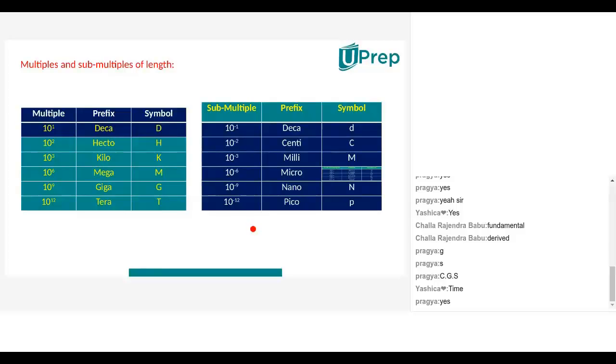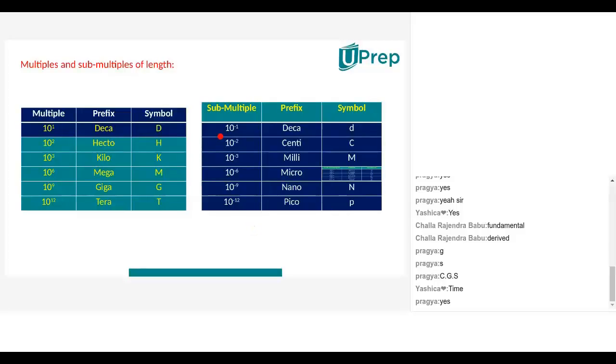So it's divided by 10. 1 by 10 you have to write, Nana. 10 power minus 1 means 1 by 10, and 1 by 10 means 0.1. So the value is coming after the point, or not? Yes, sir. So that's why they are called submultiples, Nana. Submultiples means which come after the point or which will have negative powers of 10.